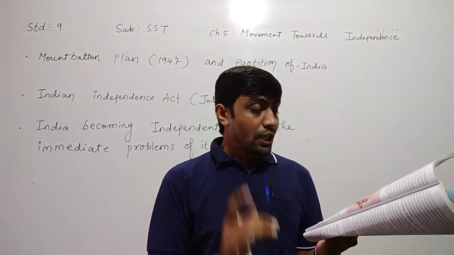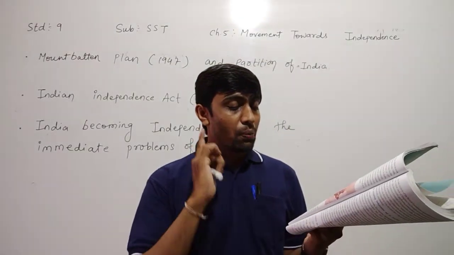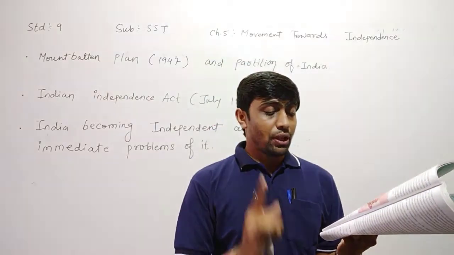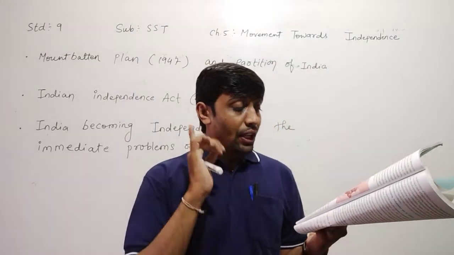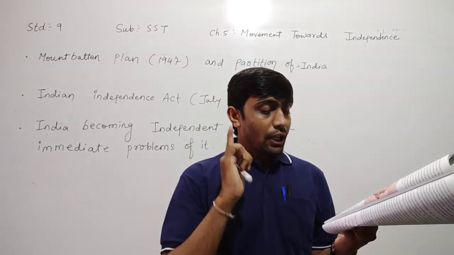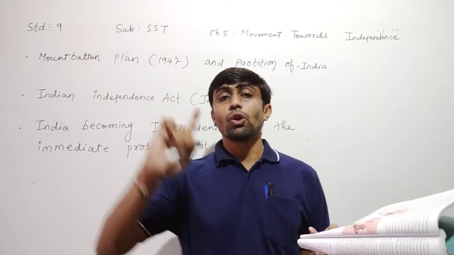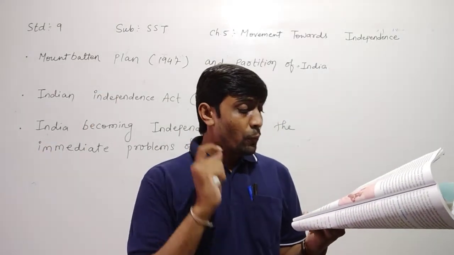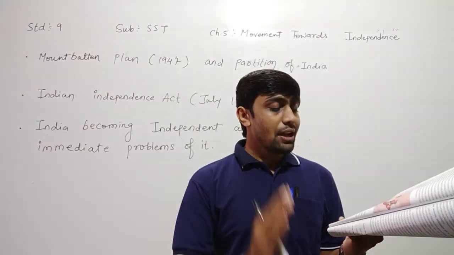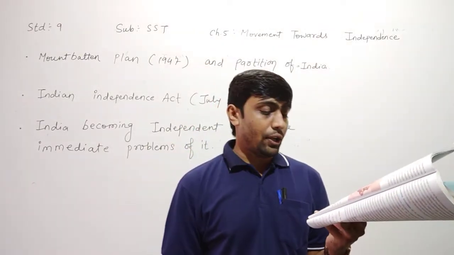According to this, India's first Governor General was Mountbatten, and Jinnah was the Governor General of Pakistan. By this act, India's dependence on the British rule came to an end.